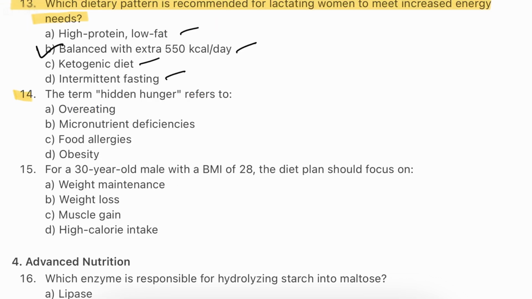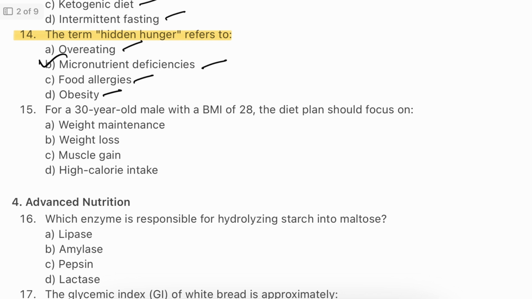Question number 14. The term hidden hunger refers to overeating, micronutrient deficiencies, food allergies, obesity. The answer will be B. Micronutrient deficiencies. The term hidden hunger describes the situation where individuals may consume enough calories but lack sufficient vitamins and minerals. This deficiency can lead to long-term health issues even if the person appears to be well fed, highlighting the importance of nutrient-dense food.